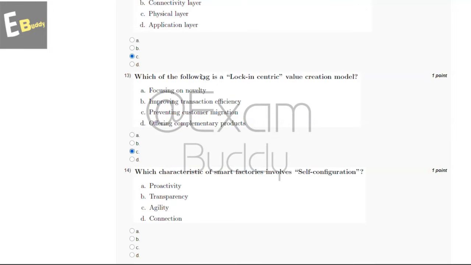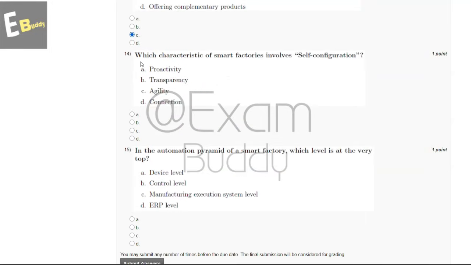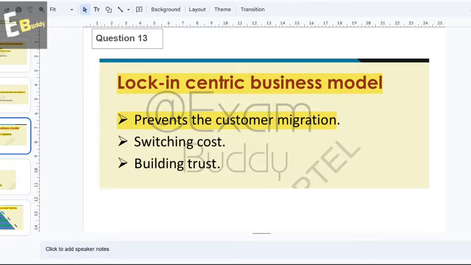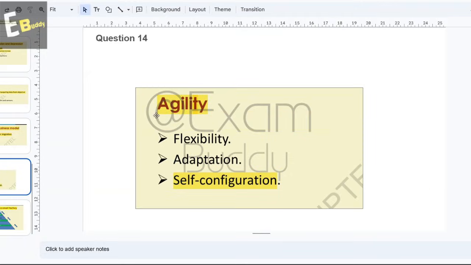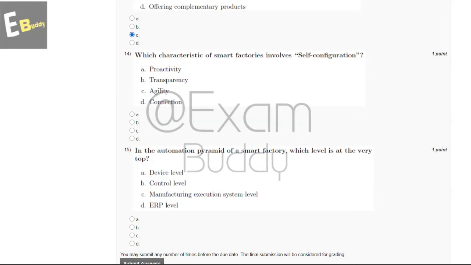And now let's go to our question number 14. Which characteristic of smart factories involves self-configuration? So these are the options: proactivity, transparency, agility, connection. So now let's check the explanation. So explanation says agility, self-configuration. So the answer of our 14th question is C, agility.